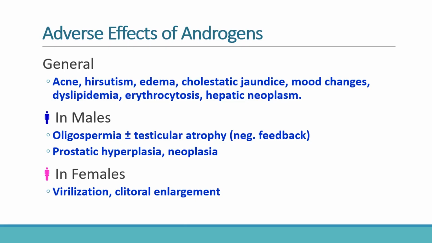In females, androgen therapy may cause virilization. This includes deepening of voice, hirsutism, menstrual disturbances, and clitoral enlargement. One important clinical point is that some adverse effects, especially virilization, may become irreversible if exposure continues for prolonged periods. This slide highlights why androgen therapy requires careful patient selection and monitoring.